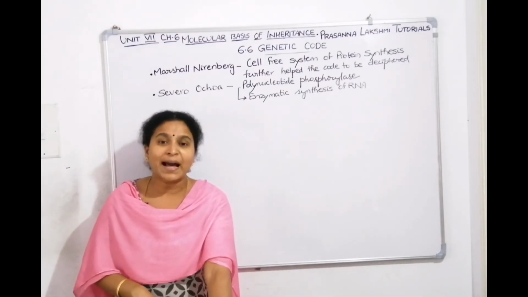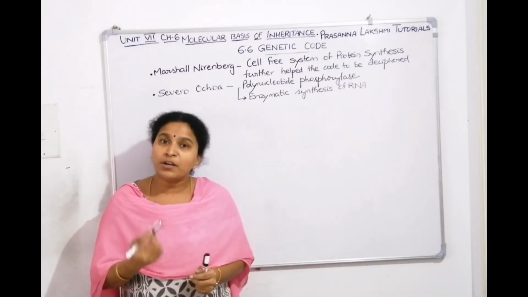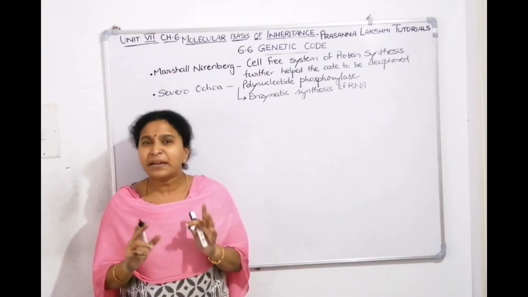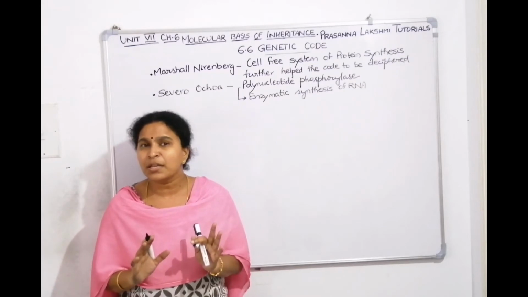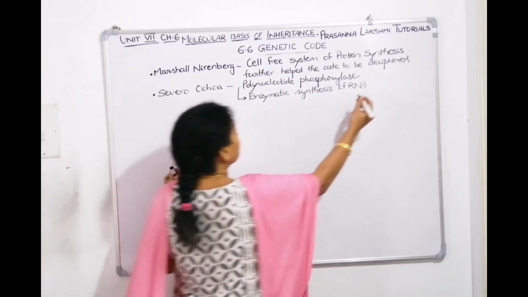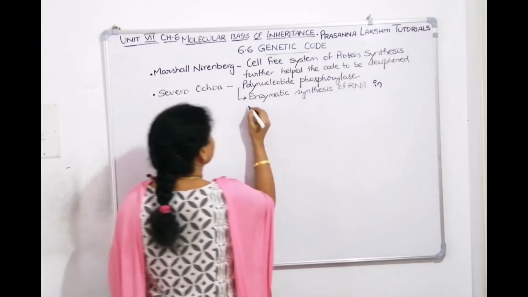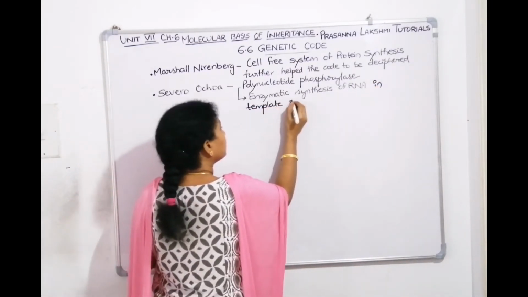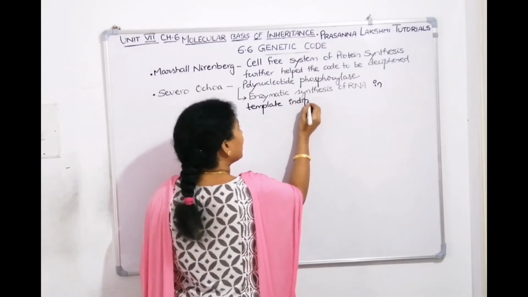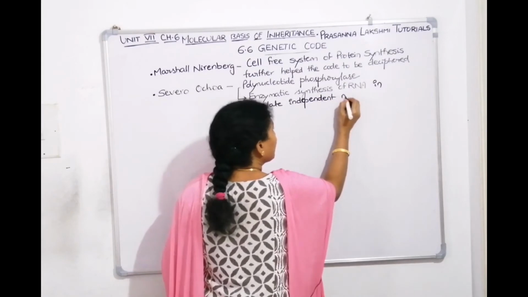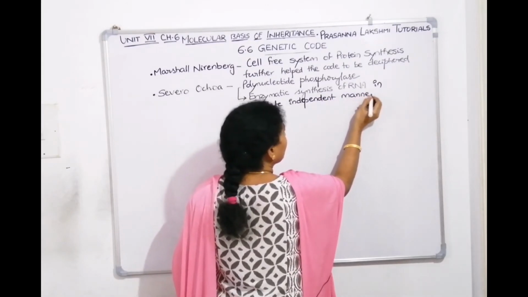So Severo Ochoa, what did he do? He used the polynucleotide phosphorylase enzyme and prepared RNA in a template independent manner. Whatever combination he wanted, he could make. So enzymatic synthesis of RNA in which manner? In a template independent manner.